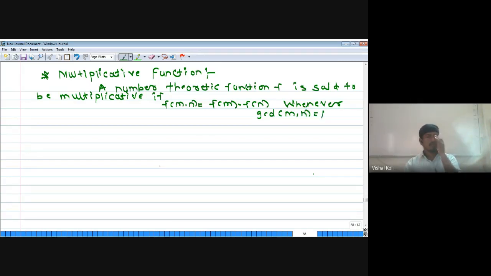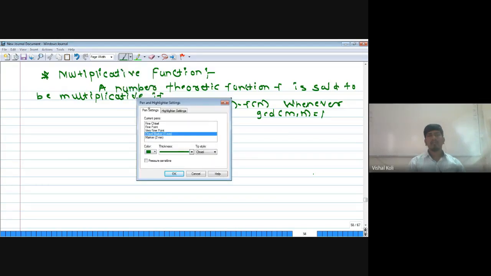That is, f of m n equals f of m into f of n for each pair of integers m and n such that GCD of m, n is equal to 1. Then the corresponding function f is said to be a multiplicative function. Now I have to check whether the function tau and the function sigma are multiplicative functions.